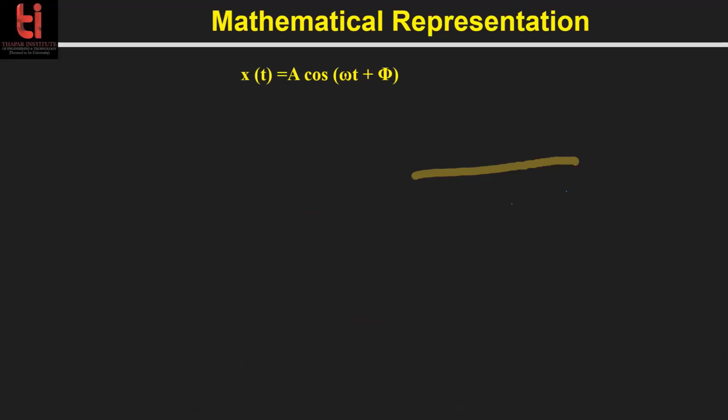What do you understand by time period? Time period of an oscillation is what? One by frequency. Mathematically, you are correct. It is one complete cycle. Yes, when the oscillation completes one cycle, in which time duration? That time duration is known as the time period. And what do you mean by completing a full cycle?